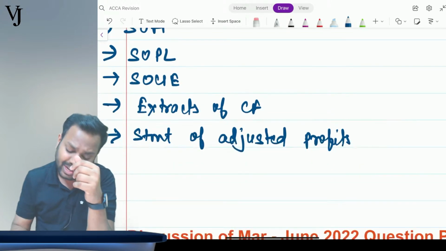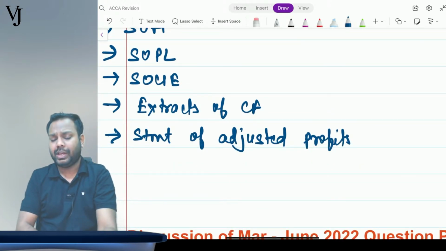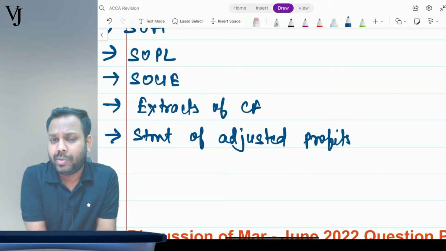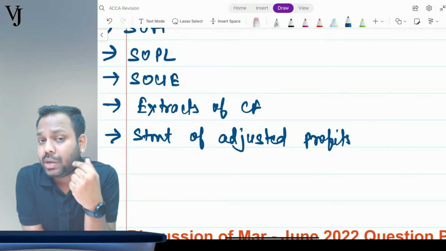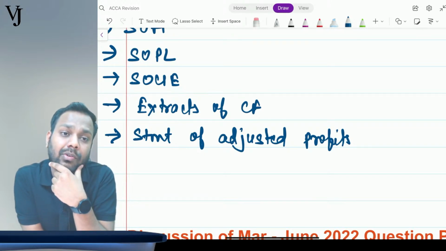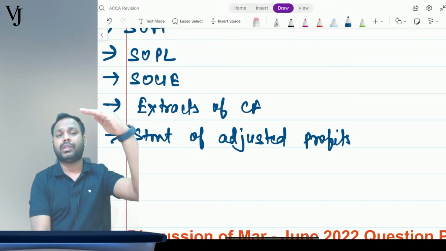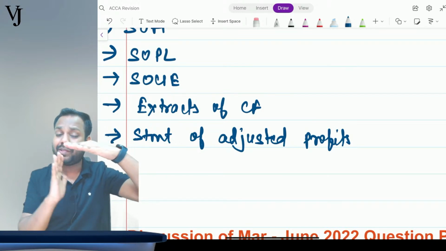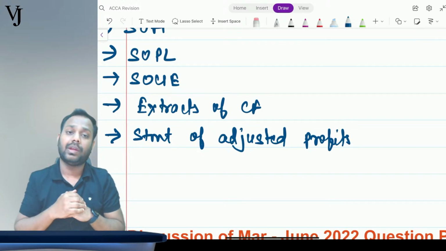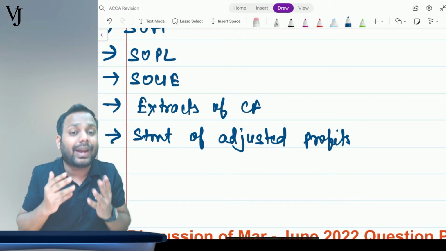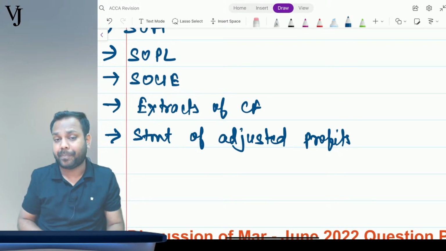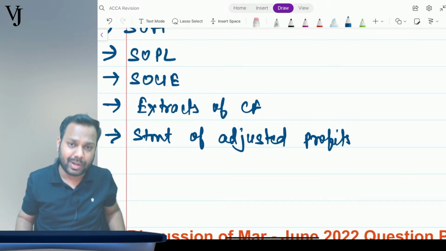Statement of adjusted profit. The question will give you in the trial balance the draft profit, and in the adjustments there will be adjustments given. So you have to give the impact of those adjustments to the draft profit and calculate the amount of final profit. You start with the amount of draft profit, then give the impact of adjustments, that is, a rectification to be done on account of the adjustments given, and then calculate the amount of final, that is the correct, profit, which will again go to the SOFP. And you have to prepare SOFP also.